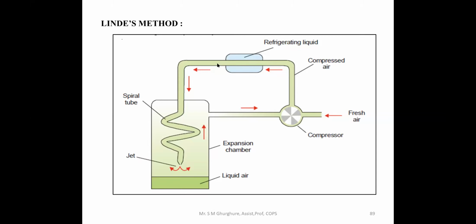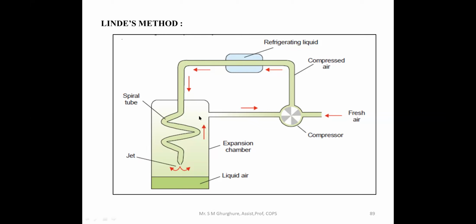Then the gas passes through the spiral tube into the expansion chamber. Due to the increased pressure and decreased temperature, the gas is liquefied, but not all the gas molecules are liquefied properly.